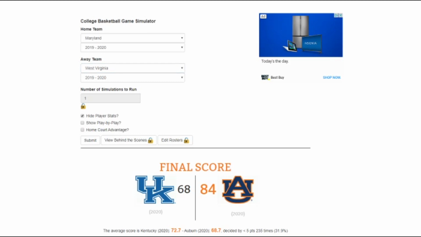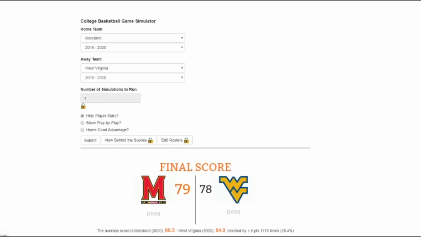Alright, Maryland and West Virginia for the trip to the Final Four. Like I said, West Virginia, after completely destroying Villanova in their last matchup, I think they'll carry that on. Let's see what happens, man. West Virginia narrowly loses, 79-78. Defense couldn't hold strong. Maryland will be facing Auburn with a chance to go to the national championship.